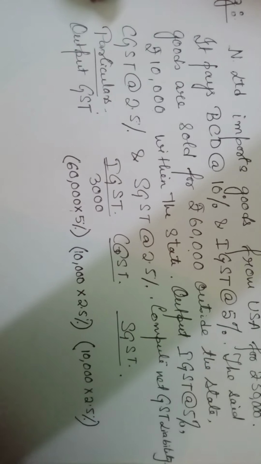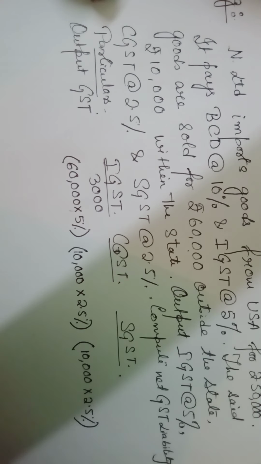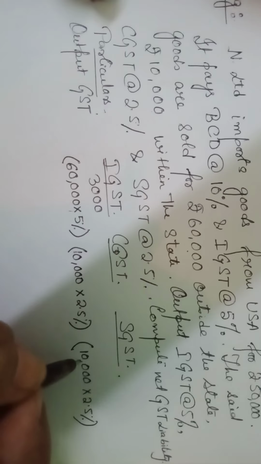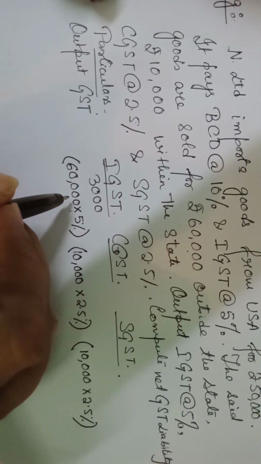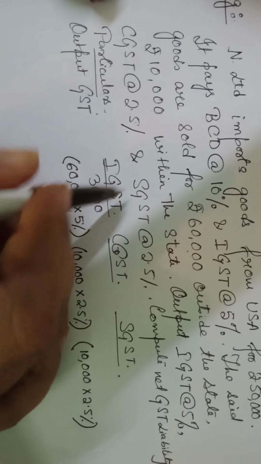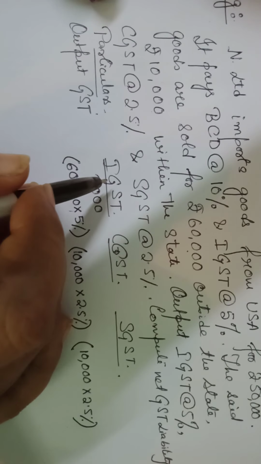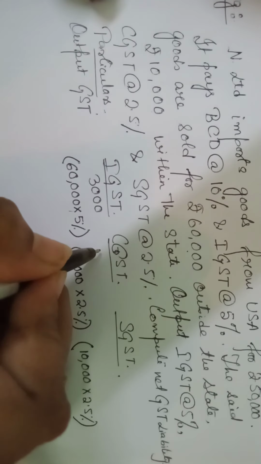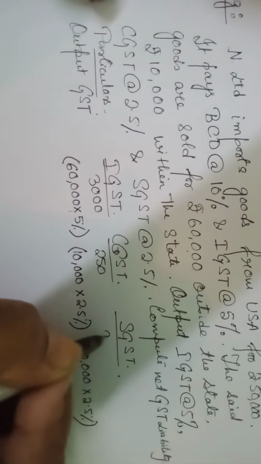When you people simply go to restaurants to eat, you must have seen कि along with the bill it's written CGST 9%, SGST 9%. That means when you are consuming goods within your state, you are paying both CGST and SGST. And when there is an interstate transaction, you pay IGST. However, IGST is a summation of CGST and SGST, but for computation purpose, we'll simply write IGST. ठीक है? So it comes to 250. It comes to 250. This is my output tax GST.